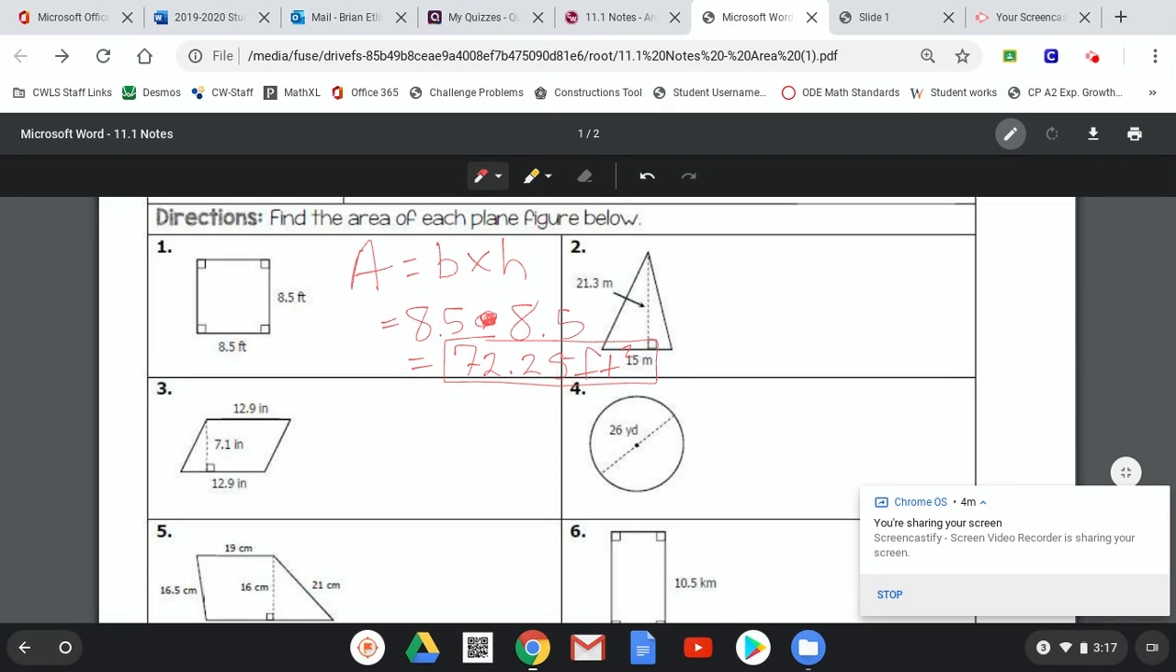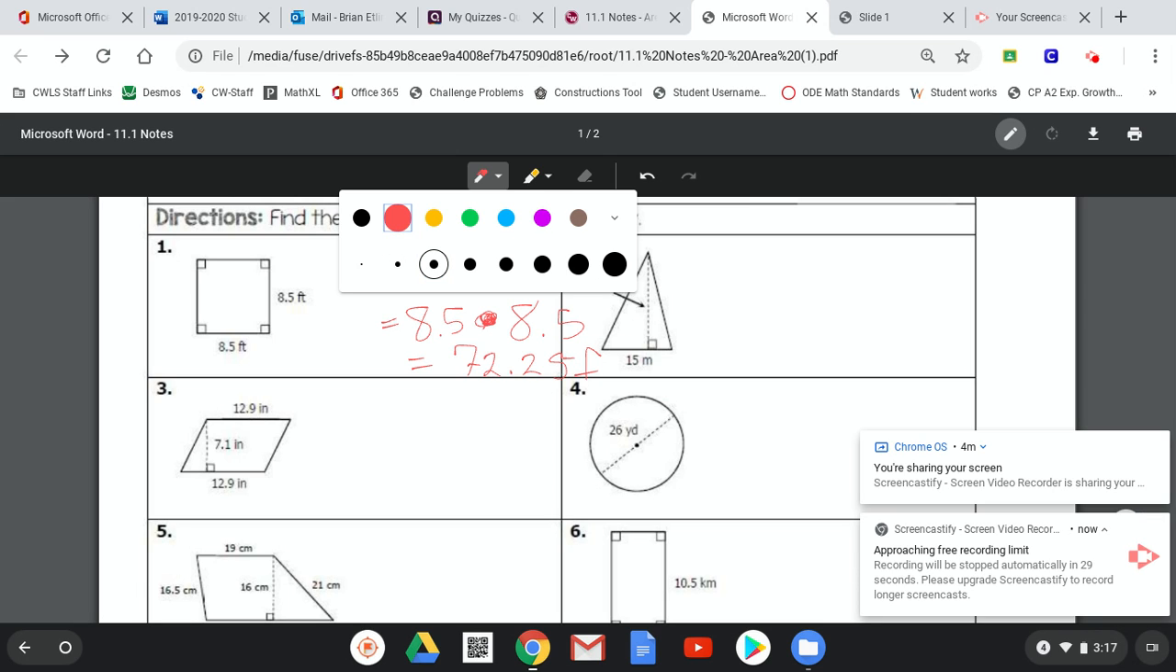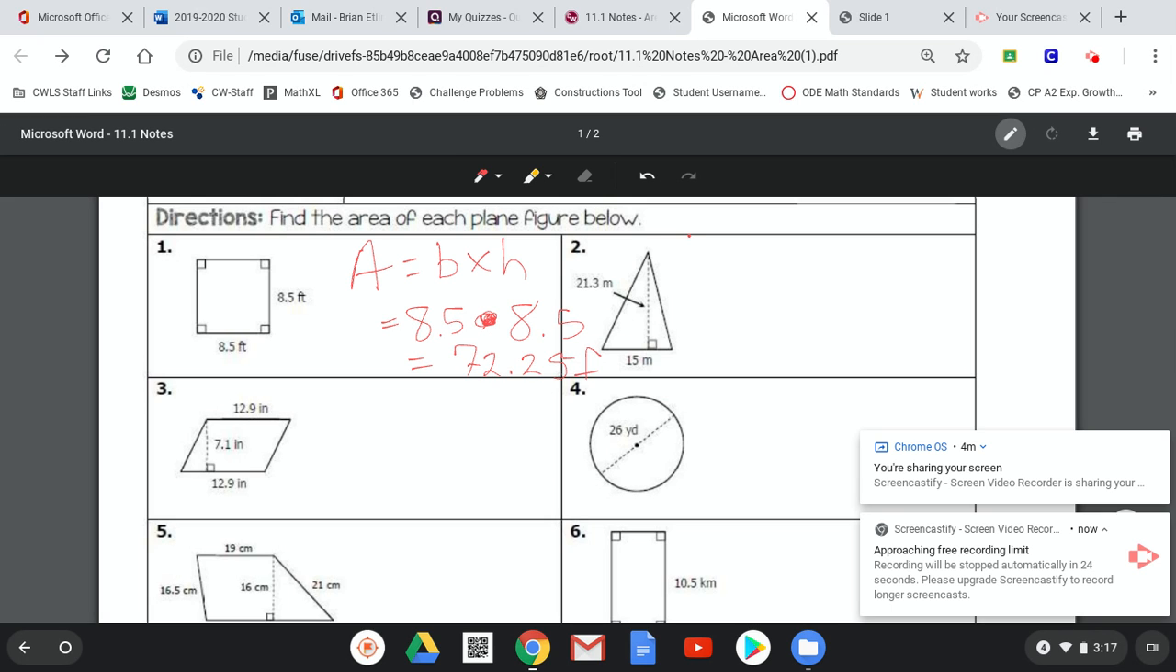If we're looking at the next one, I'm just going to erase a little bit of number 1 so that we can see our second example here. For number 2, the area formula for this triangle is area equals, and the one they give you up there is 1/2 base times height. We can also do base times height divided by 2. I hope we understand that. Base times height divided by 2, because if we multiply by 1/2, guess what? It's the same thing as dividing by 2.